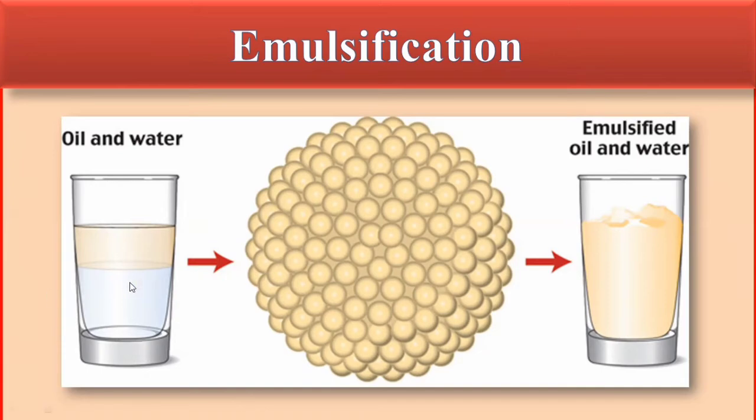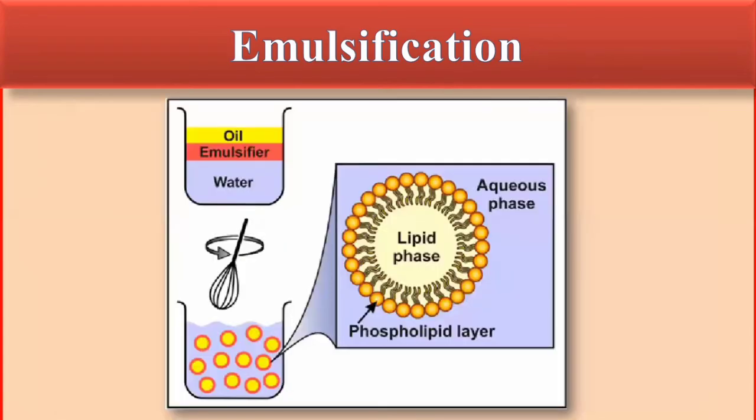When you stir them, through a force or some stirring, they will become emulsified. Emulsification is basically the formation of small droplets. As you have seen, if you pour some drops of oil on the water surface, they will form round droplets and float on the surface of the water. This is the other example: there is water and oil, so how will you make the oil miscible in that water environment?